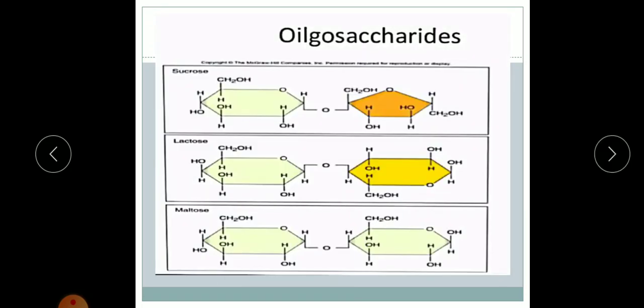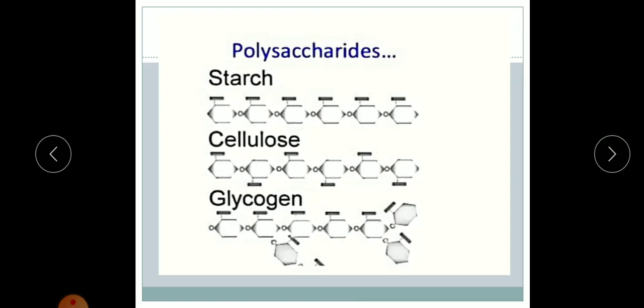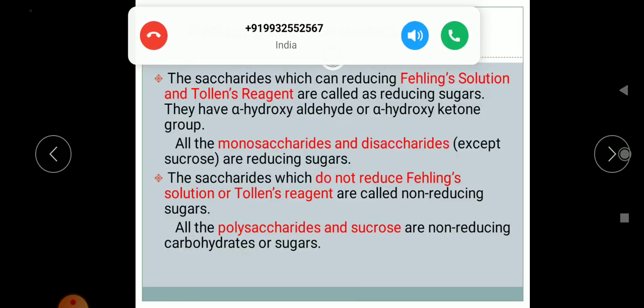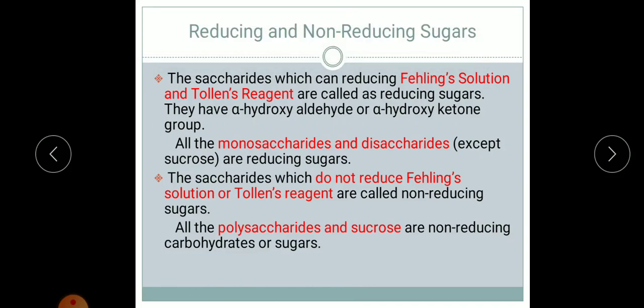This is an example of oligosaccharides. The sucrose structure will look like this. This is for lactose, and this is for maltose. These are disaccharides, and all of them give 2 monosaccharide units on hydrolysis. Next, examples of polysaccharides: starch, cellulose, glycogen.